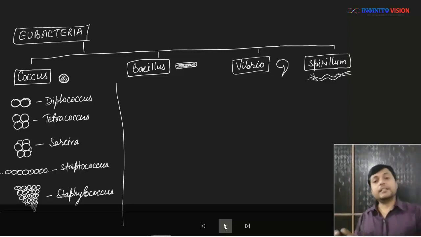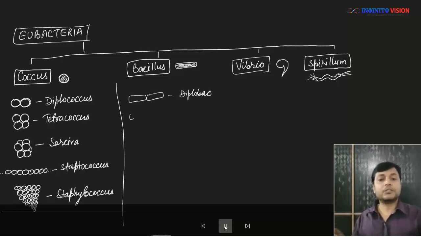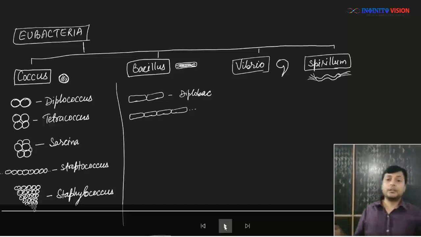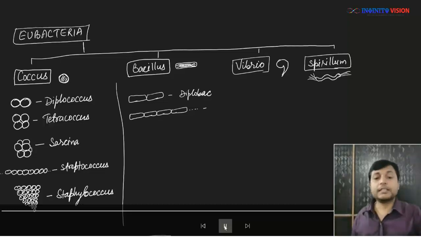Similarly, the bacillus is also divided on the basis of how they are arranged. If it is single bacillus, then it is okay. If two of them are arranged, then it is called diplobac or diplobacillus. Now if there is a linear chain of bacillus, then we call it streptobac or streptobacillus.